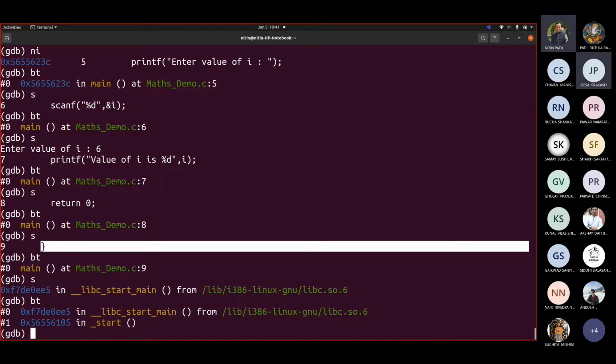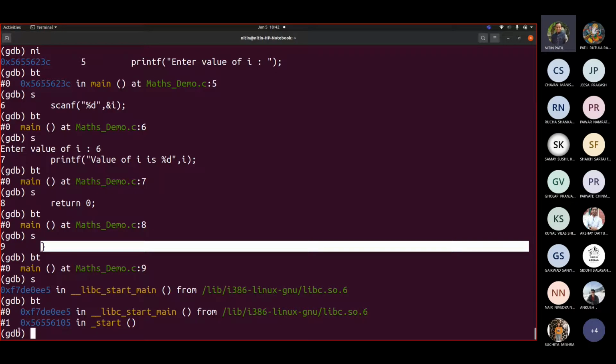How many stacks are shown? See below BT, how many entries do you see? Yes, Chinmay. I'm not able to hear. Sir, is it 2 stacks? Okay, there are 2 stacks.